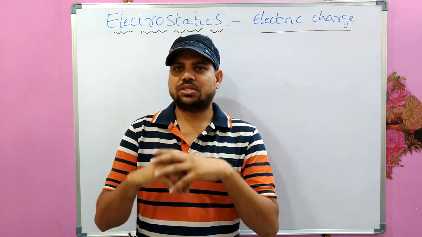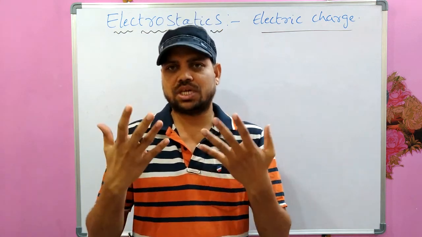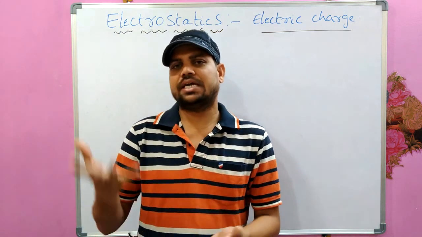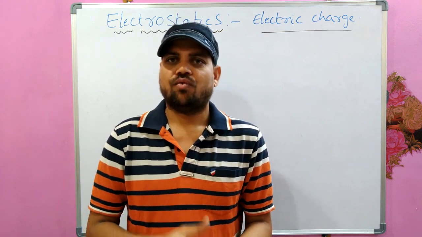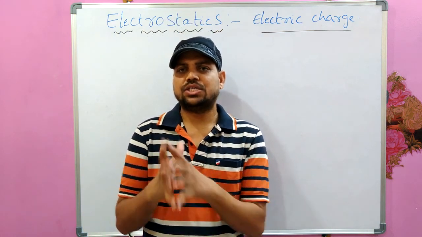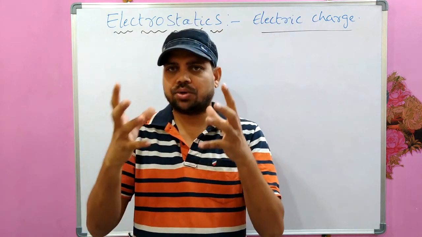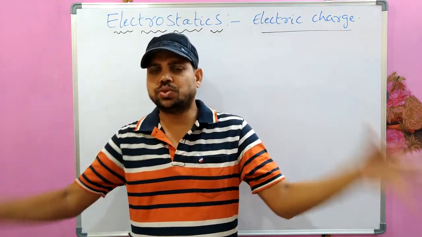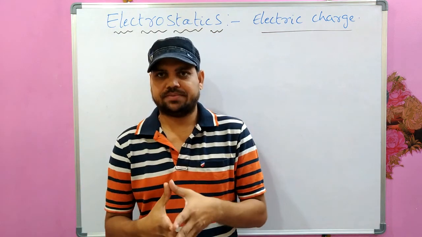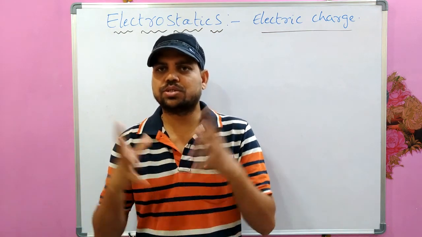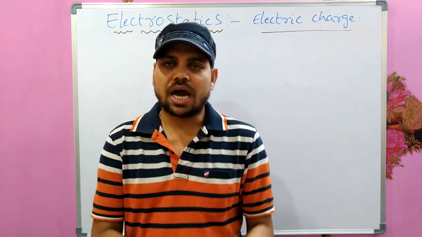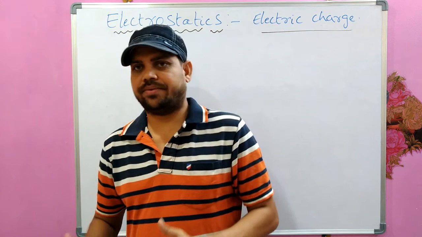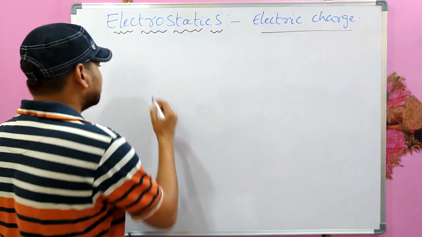And based on the position of this charged particle or the electric charge, whether it is at rest or in motion, we divide electromagnetism, which is a branch of physics, into two sub branches.